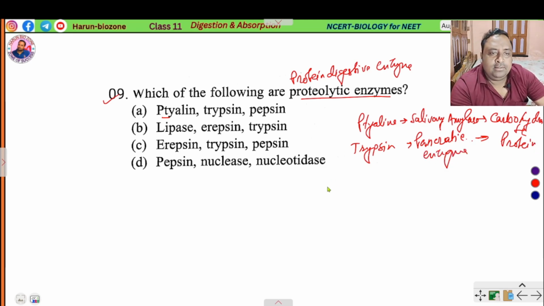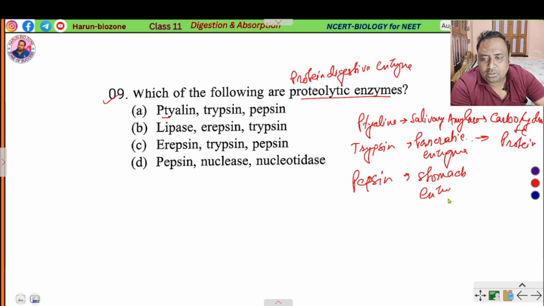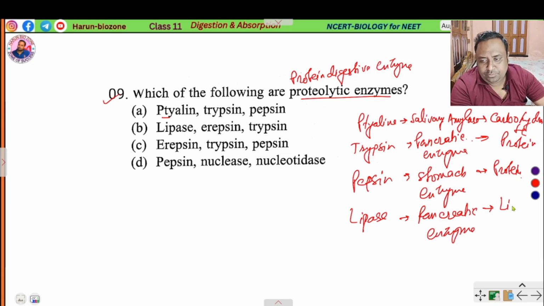Then pepsin is a stomach enzyme that acts on protein. Lipase is a pancreatic enzyme that acts on lipid.